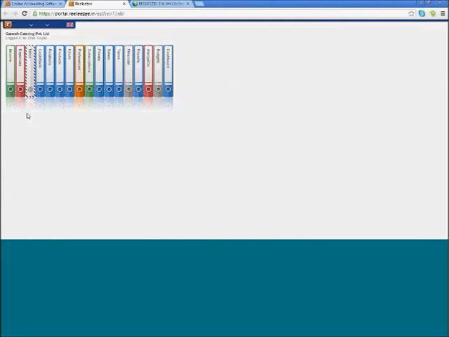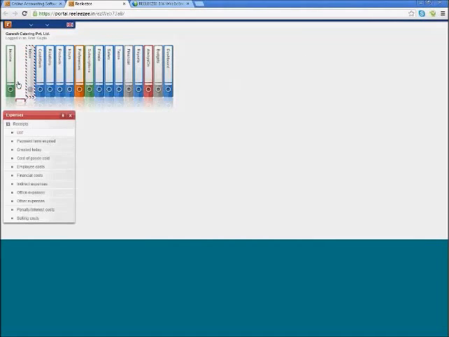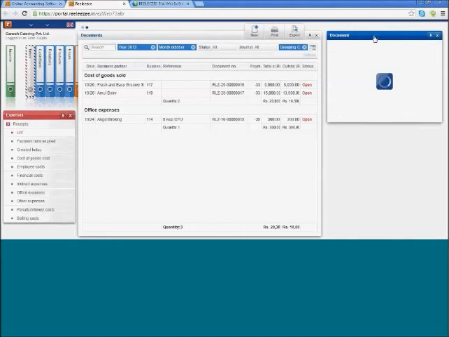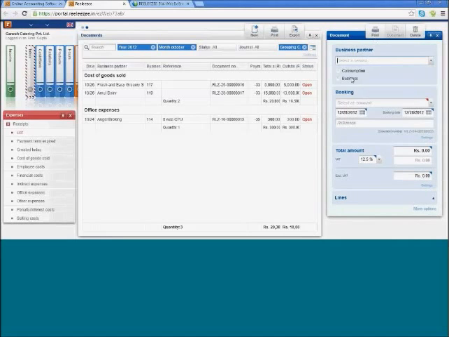Now let's look at the second binder, which is expenses. Just like the income binder, the expense binder is also similar. It takes the same statuses, from draft and open to paid. And just like income, you just have to click on new. The moment you click new, the voucher is created. So we have a voucher system. It's a simple form.